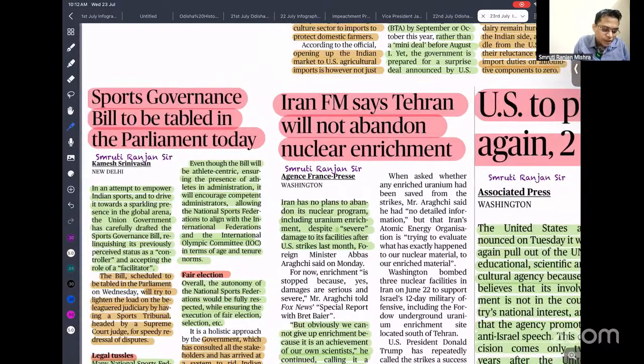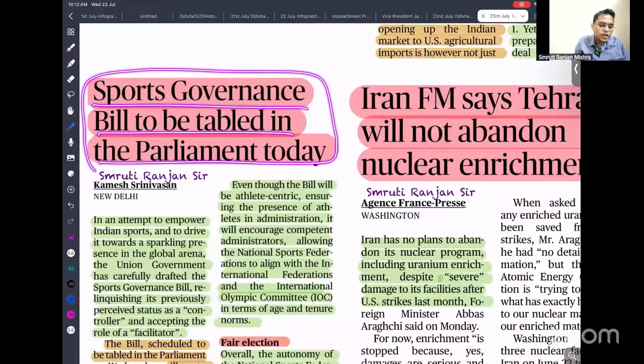So the sports governance bill is to be tabled in Parliament today. The government is planning to introduce a sports bill.